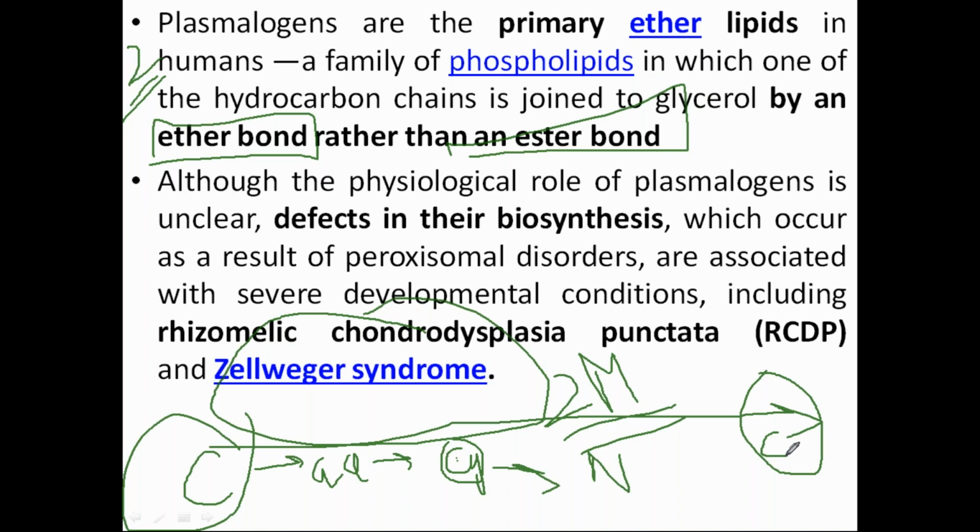And understand, Asha, if this catalase is present in the cytosol, it has no function. For its functioning, it needs a proper ambient environment. That environment is provided by this peroxisome. So this catalase has to be transferred here. So suppose now there are two conditions. This catalase is having some mutation.